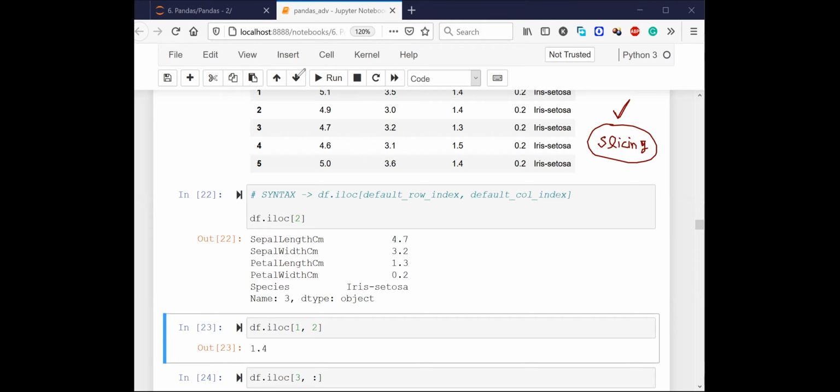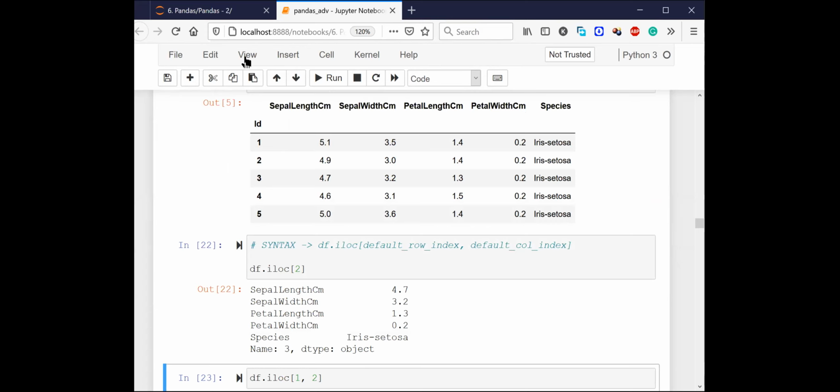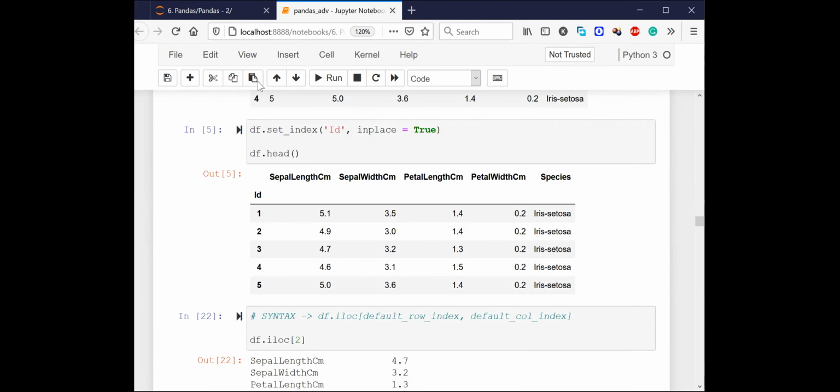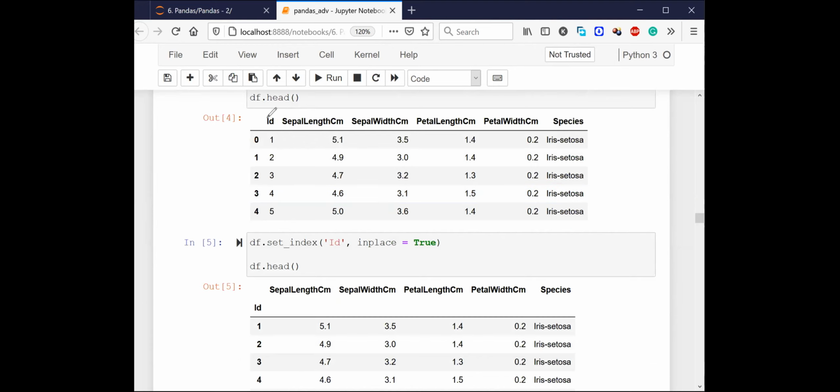No, Pranav, the ID is not the column. It is not positional. Sorry, it is the label index. It is the unique identifier and it is the label index. I didn't talk about this part. What I did was I just created an index for this entire table, and this is not treated as a column now. Earlier it was treated as a column. Do you see the difference? Here it is treated as a column, whereas here it is treated as an index. Is it clear, Pranav? Yes, correct, Samir.